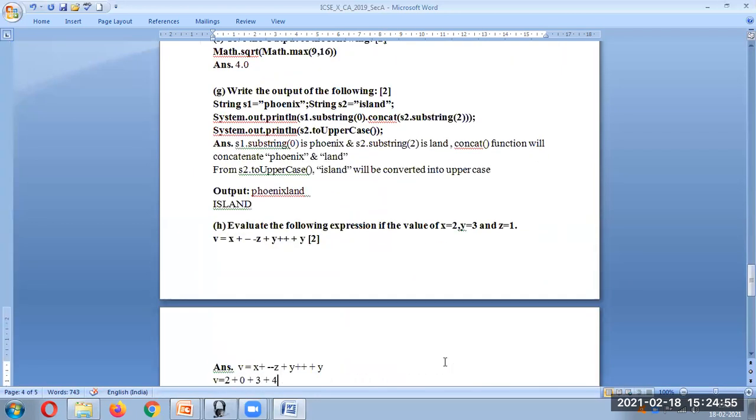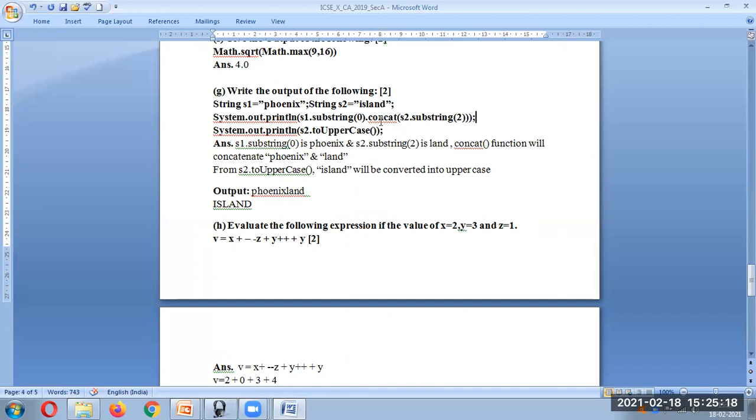Question number G. Write the output of the following. So here we have phonics and island. Now here, if we see the first line, here it is what? Phonics, that is this full thing will be taken, substring of 0. Substring of 0 means it will take the full one. Okay, it will take full.